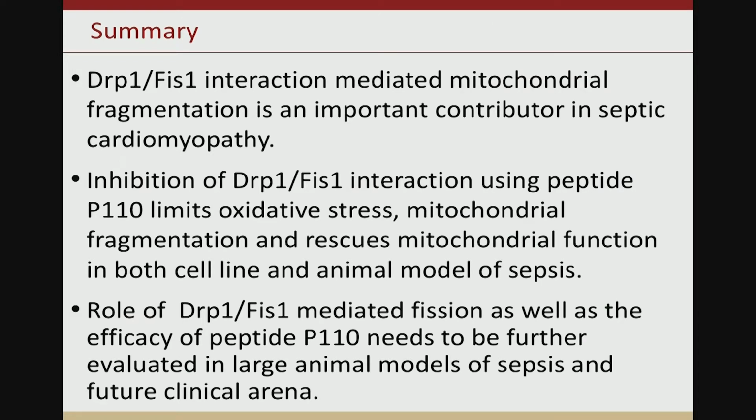So in summary, DRP1-Fis1 mediated mitochondrial fragmentation seems to be an important contributor to end organ dysfunction, in particular cardiomyopathy in sepsis. And inhibition of this pathway seems to have therapeutic benefit in mitochondrial oxidative stress as well as mitochondrial function in both our cell and animal models of sepsis. Its role needs to be further investigated in larger animal models as well as potential clinical trials.